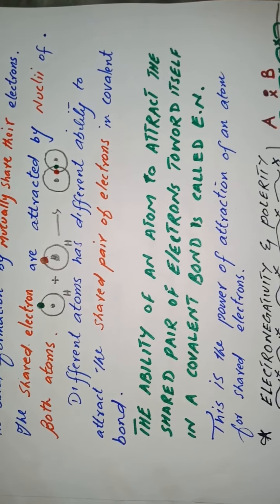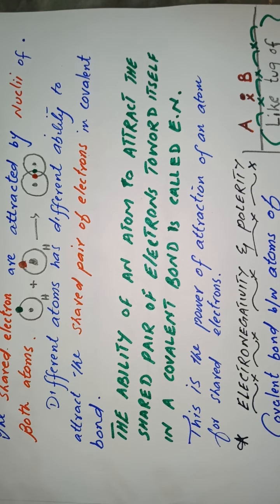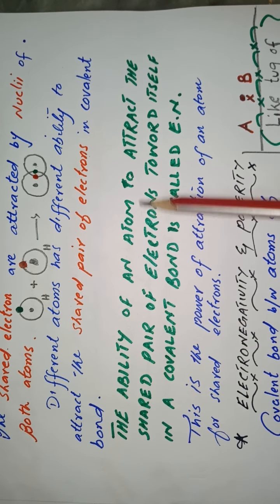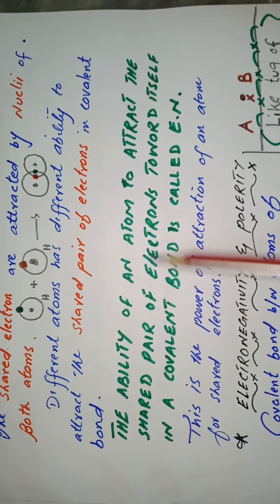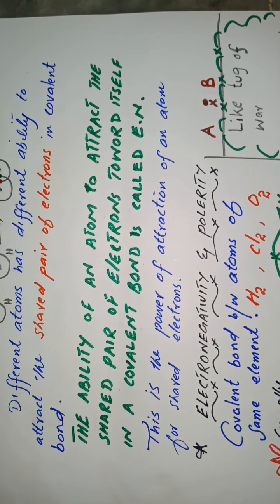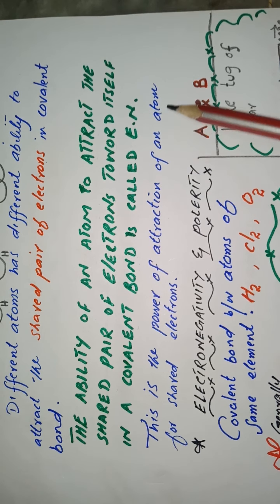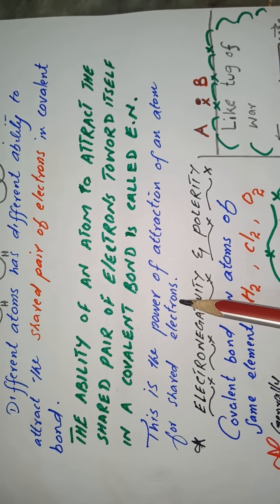So now we are in a position to define what electronegativity is. It is the ability of an atom to attract the shared pair of electrons towards itself in a covalent bond. In other words, we can also say that electronegativity is the power of attraction of an atom for a shared pair of electrons. The atom which has greater power to attract the shared pair of electrons towards itself is said to be more electronegative as compared to the other.